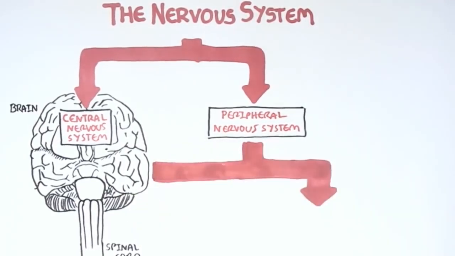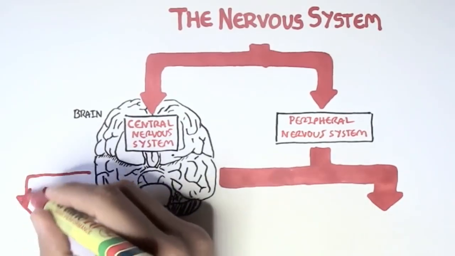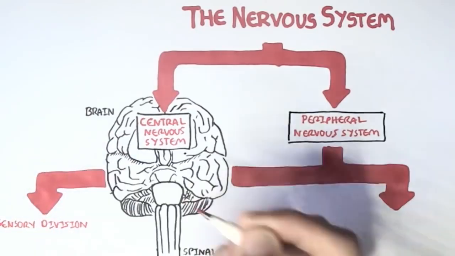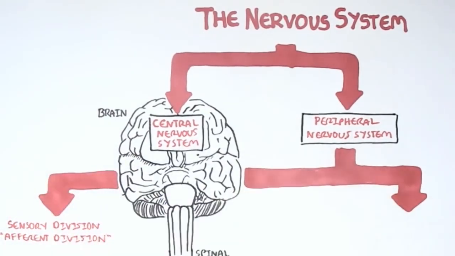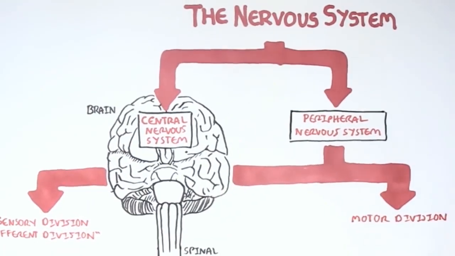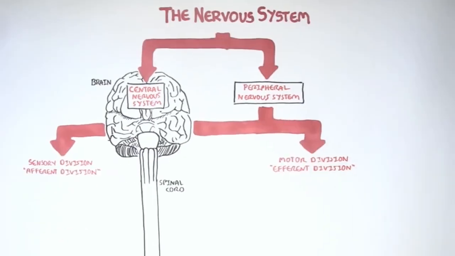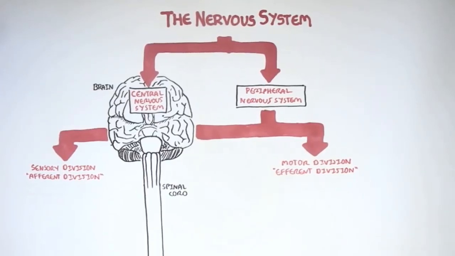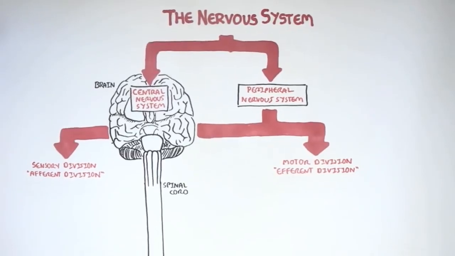One that brings the information to the central nervous system, and one that takes the information out from the central nervous system. Therefore, the peripheral nervous system consists of a sensory division, or afferent division, and a motor division, or efferent division. It is better to call the divisions of the peripheral nervous system the afferent division and the efferent division, and we'll soon see why.